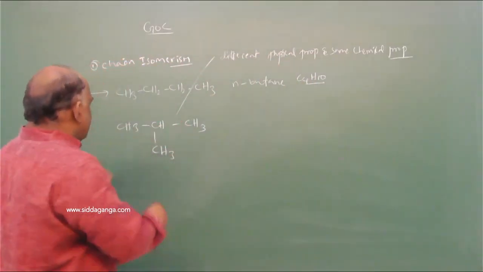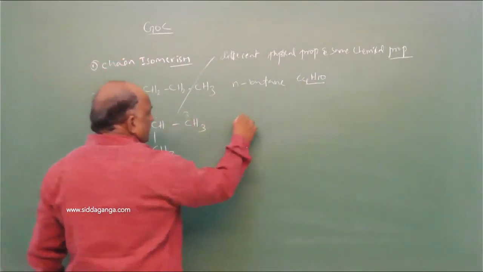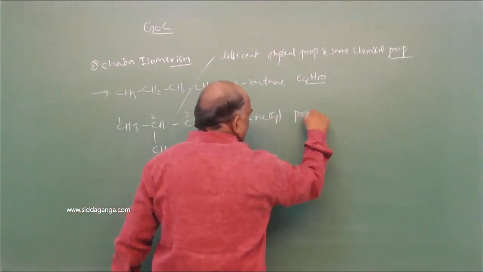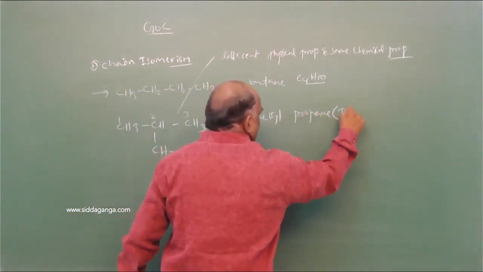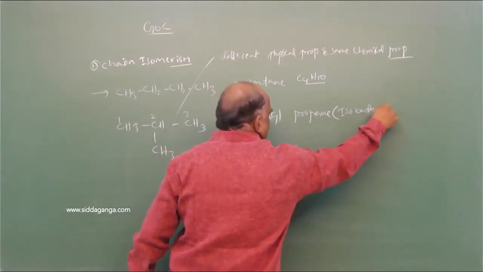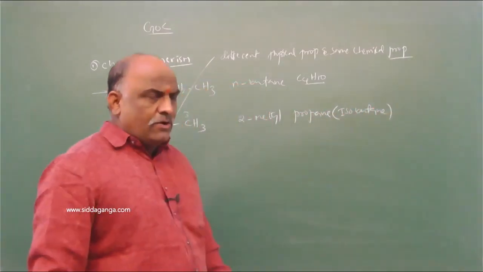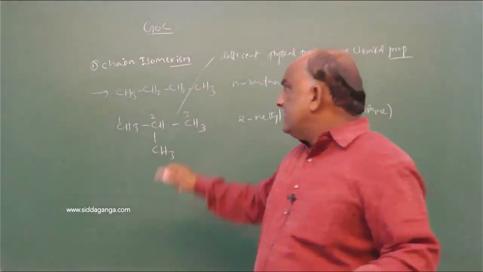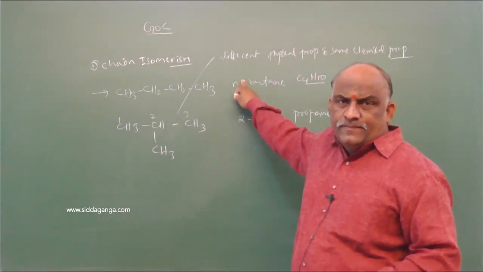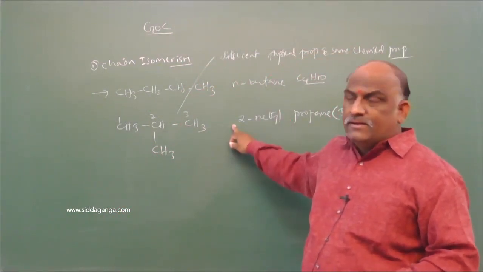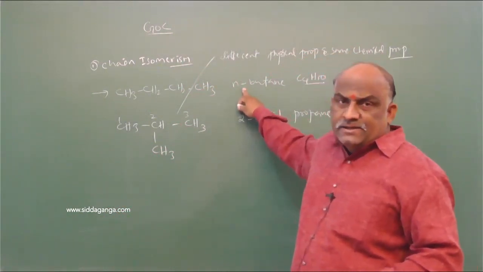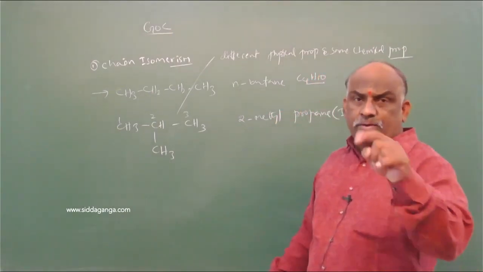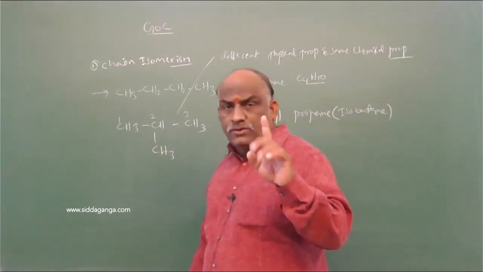So numbering 1, 2, 3, this is named 2-methyl propane, also called isobutane. So my dear students, make a note: butane is available in two forms, normal butane and isobutane. Normal butane is a straight chain, isobutane is a branched chain. Isobutane is also called 2-methyl propane.